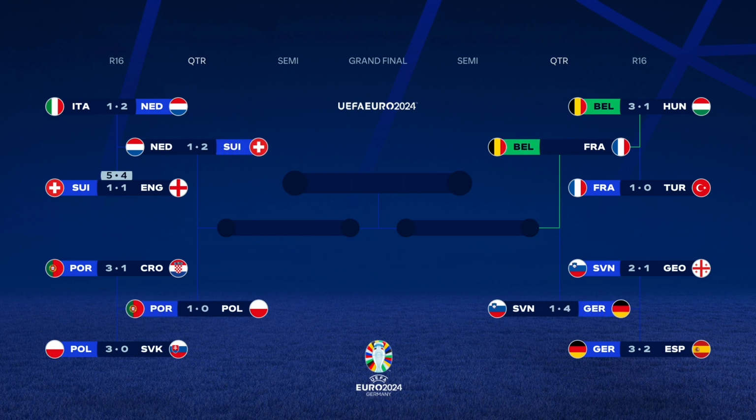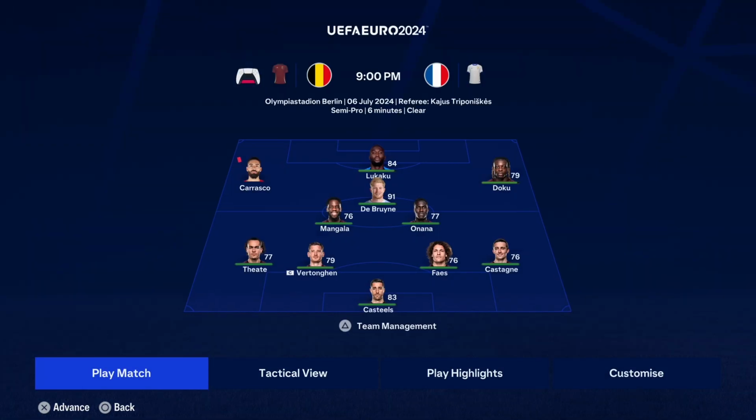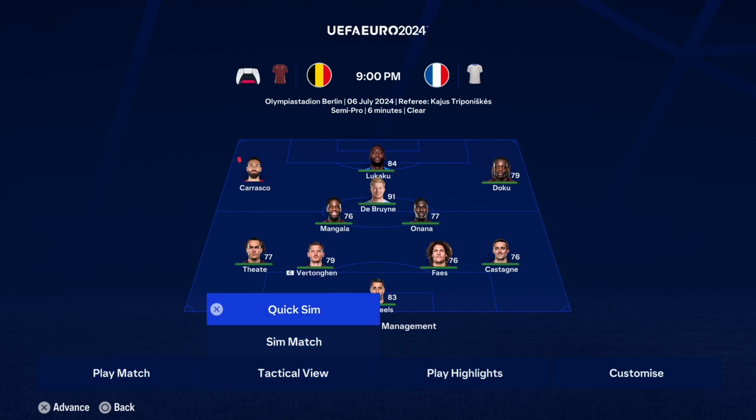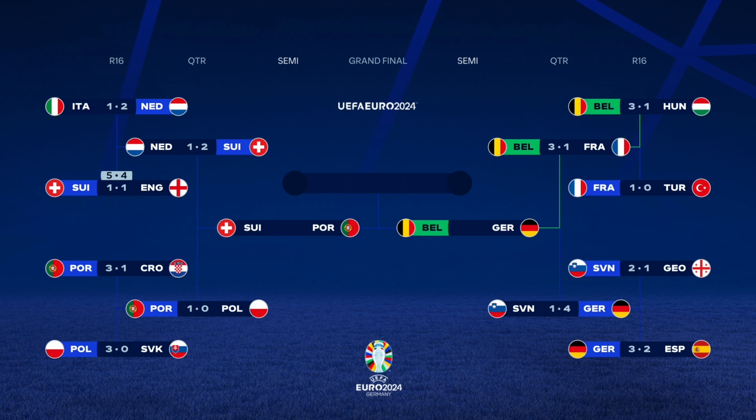And Germany will be playing the winner of this game in the semi-finals of the Euros, Belgium versus France. We've had this matchup a few times in the sim, I believe, and it has gone both ways, I do think. Belgium's team, actually rating-wise, is not very good apart from De Bruyne, but somehow they've managed to do okay. And France lose to Belgium. I'm not going to say what that means, but it means something very significant about these simulations. That's all I'm going to say. So France are officially out in the 10th and final simulation.